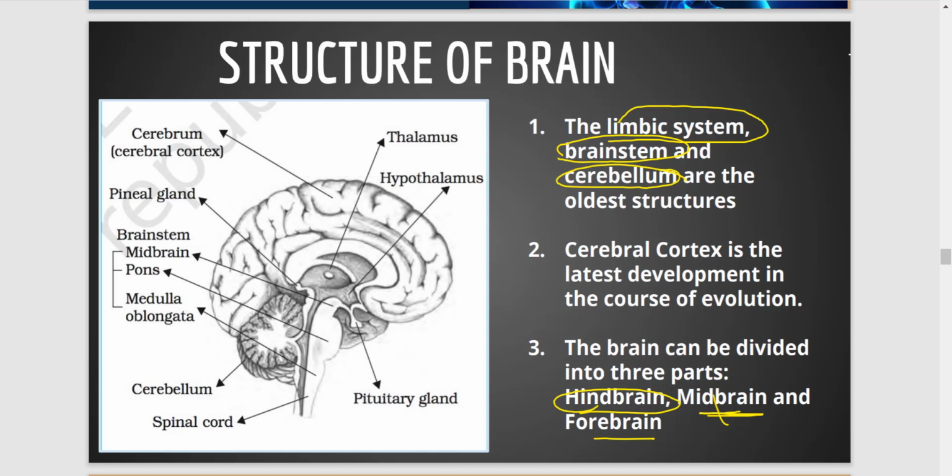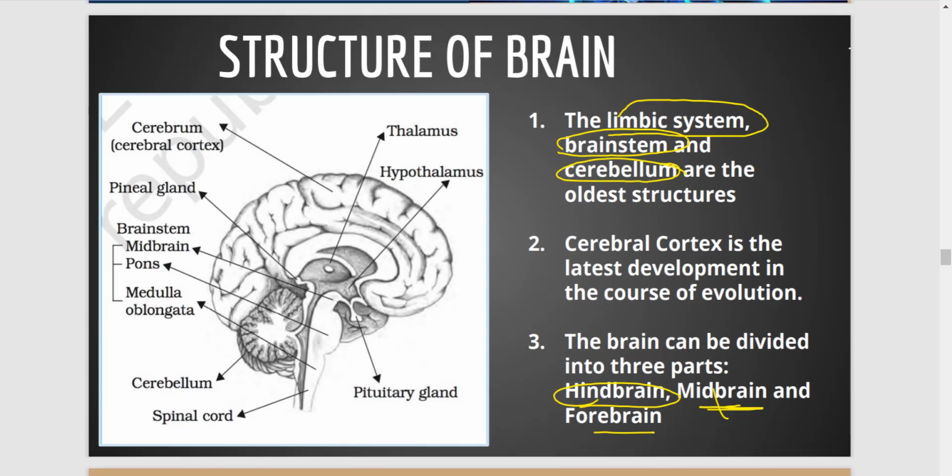The limbic system, which consists of the amygdala and the hippocampus, which is not shown here, is the oldest structure of our brain. The limbic system, the brainstem, which is this part of the brain where the spinal cord is attached, and the cerebellum are the oldest structures of our brain. That means these structures were also present before the evolution.